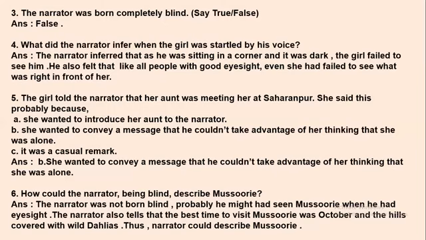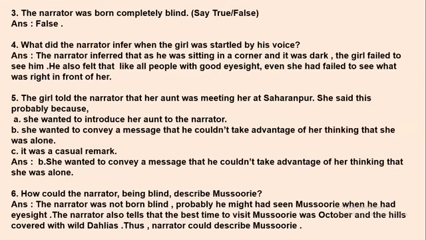Okay. Next, moving to the sixth question. How could the narrator, being blind, describe Missouri? So the question is, while we know that the narrator is blind, how could he describe Missouri? We have already seen in the chapter that he was not born blind. So let us write the answer. The narrator was not born blind. Probably he might have seen Missouri when he had eyesight. The narrator also tells that the best time to visit Missouri was October and the hills covered with wild dahlias. Thus, the narrator could describe Missouri.